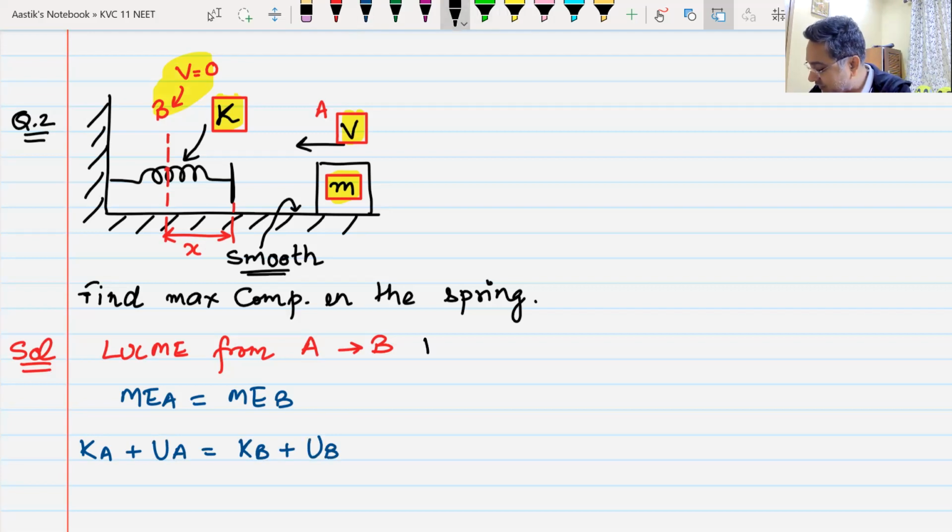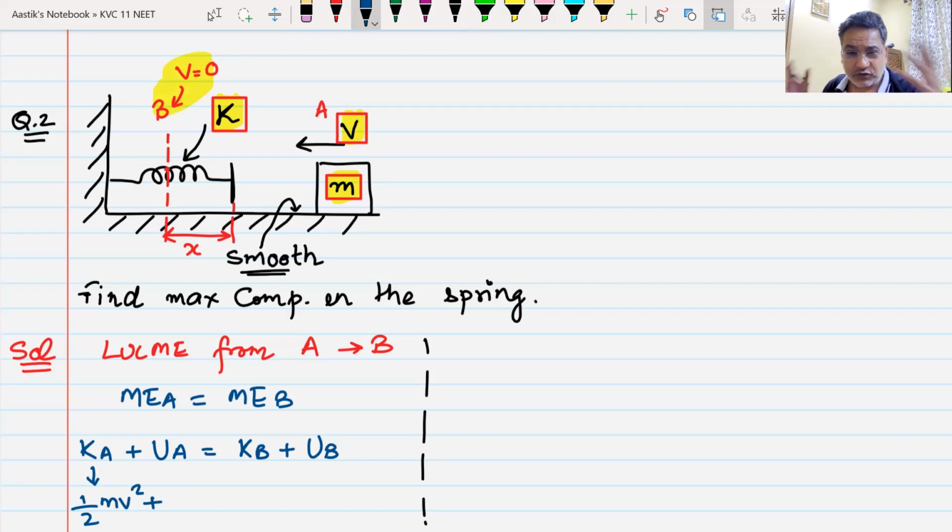Now, can anyone help me in telling me what is the kinetic energy at point A? Kinetic energy at point A is half mv square plus the spring potential energy. There is no spring force, there is no compression, there is no extension. So spring potential energy is 0. Now can you tell me what is the kinetic energy at point B? 0. Kinetic energy at point B is 0.